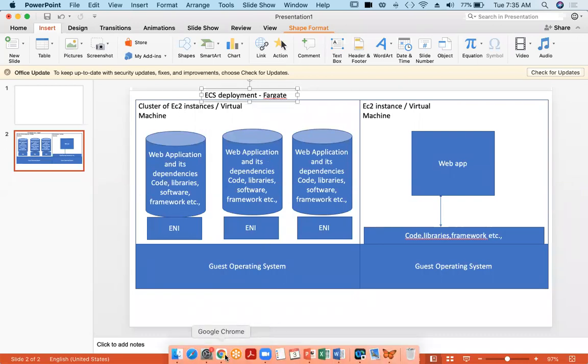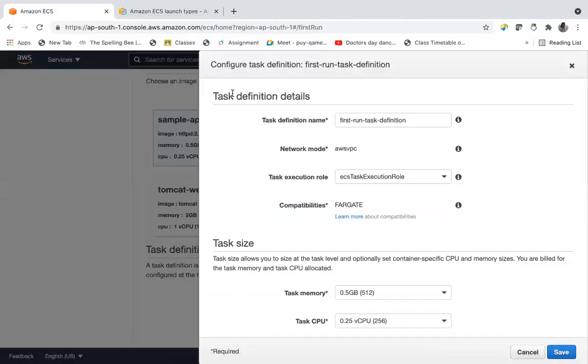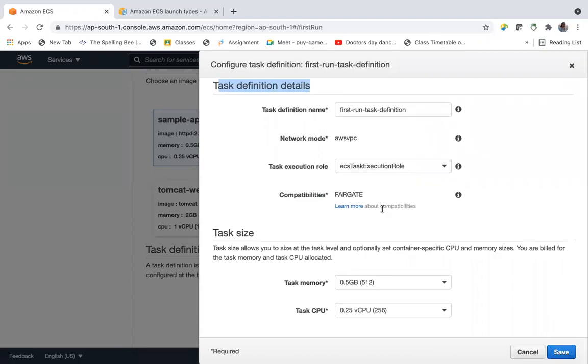Okay, now let's go. Now understand what task definition details mean. Task definition is nothing but a template with network, compatibilities. So here we are mentioning we are going for Fargate, task size, all these things. So let us look here at what a task definition will provide.